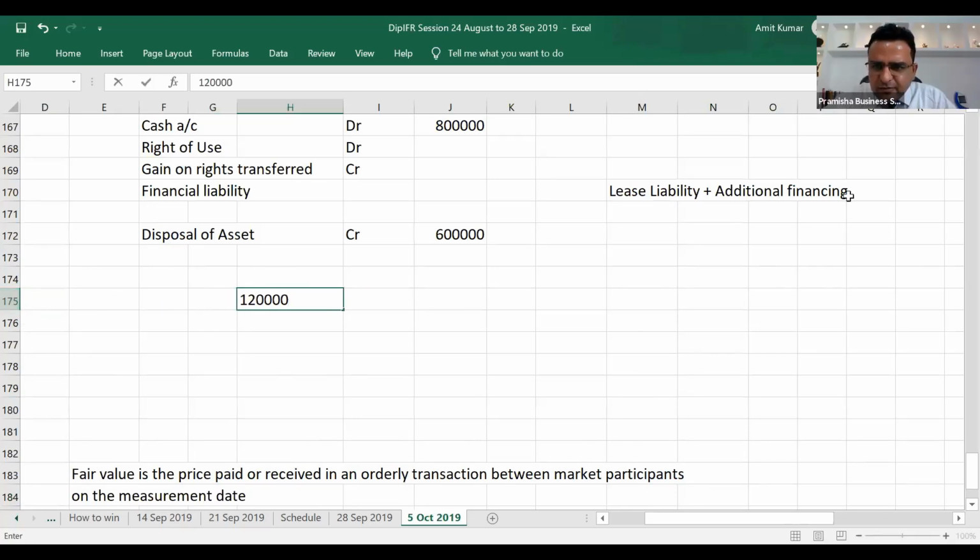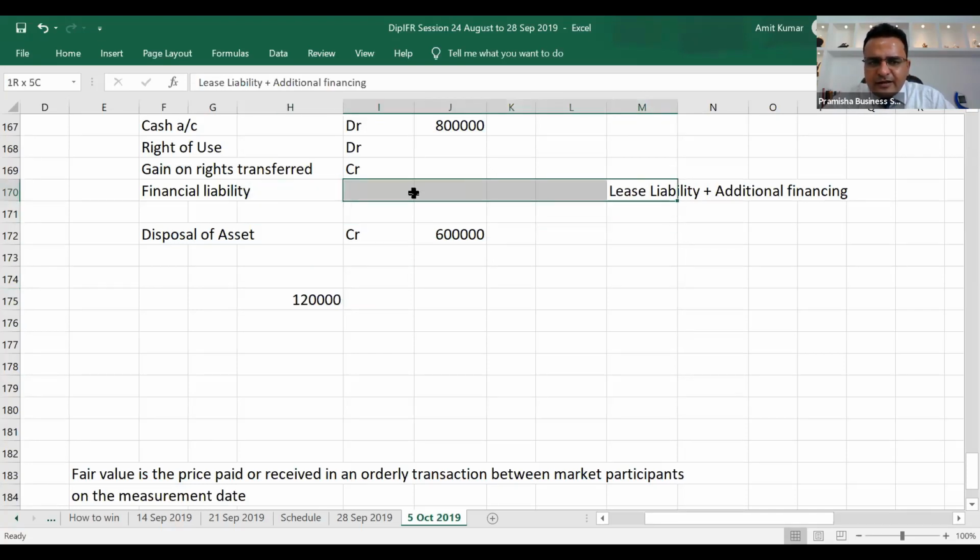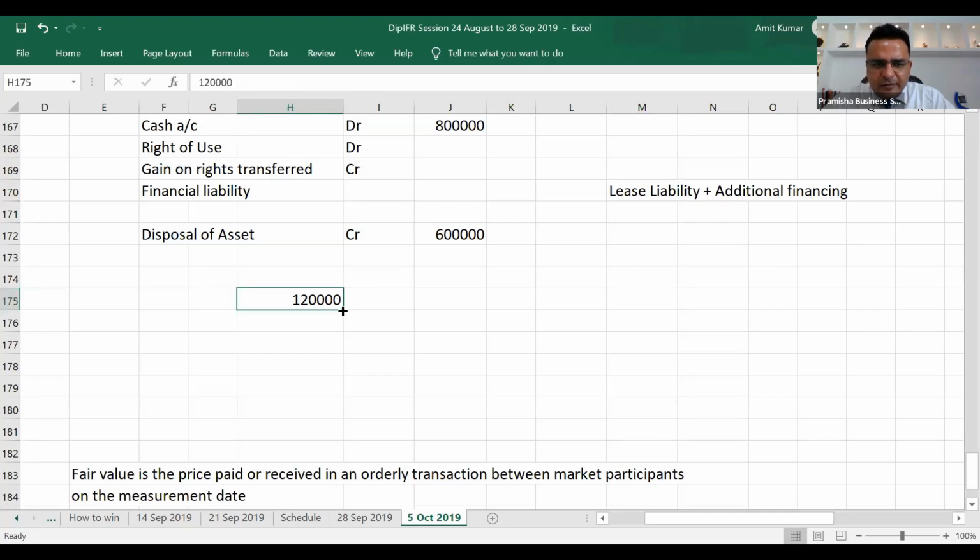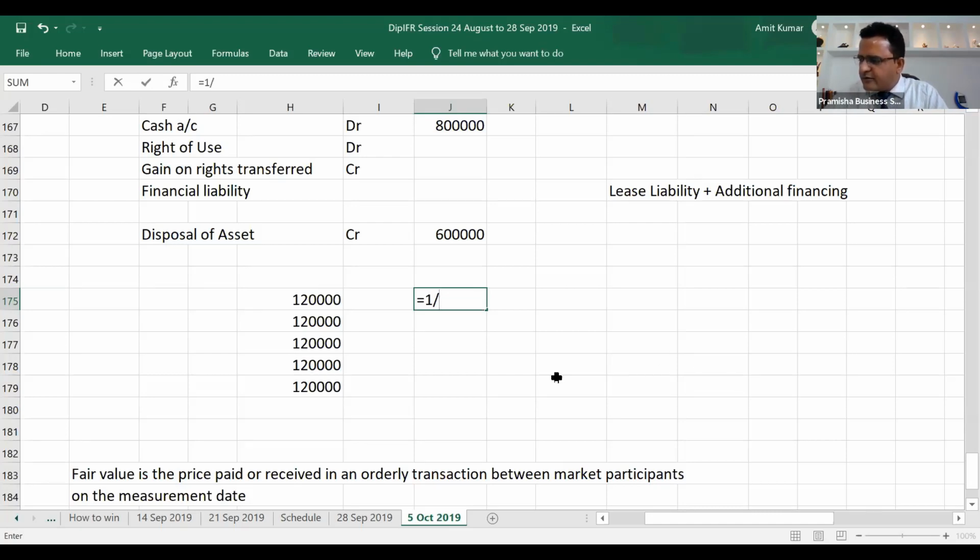Yes, 50,000 will be that additional financing liability, and the remaining balance is the total lease liability. So we are making a repayment of 1,20,000 over a period of 5 years. The interest rate implicit in the lease is 4.5%. So 1 divided by 1.045.